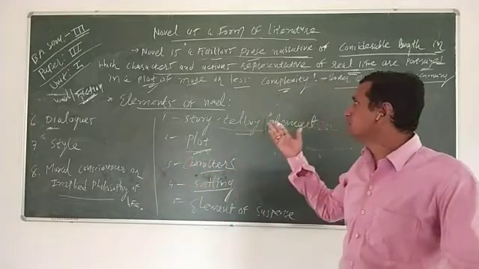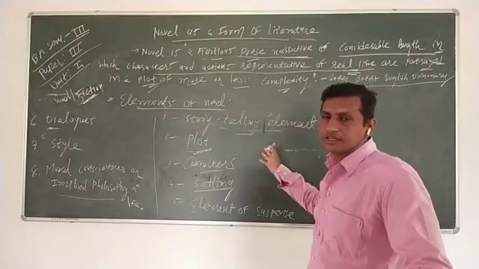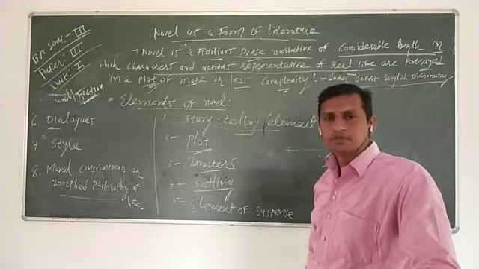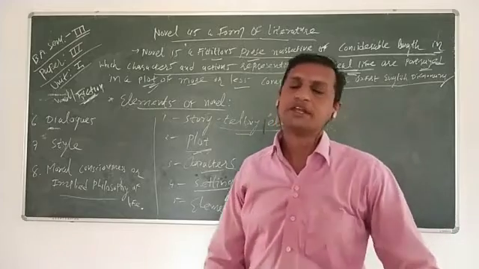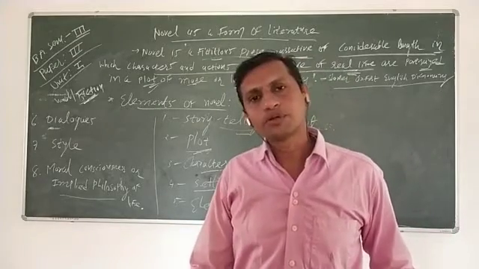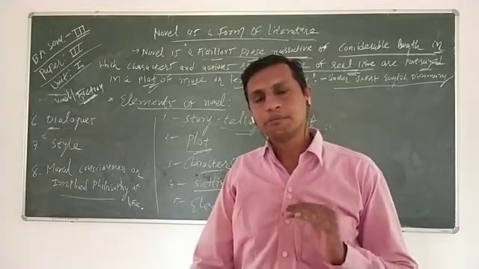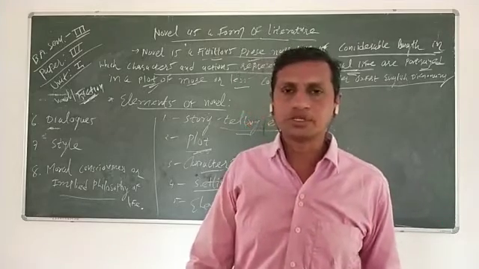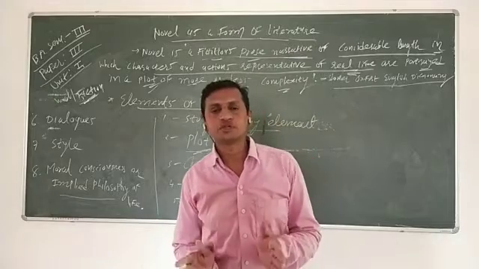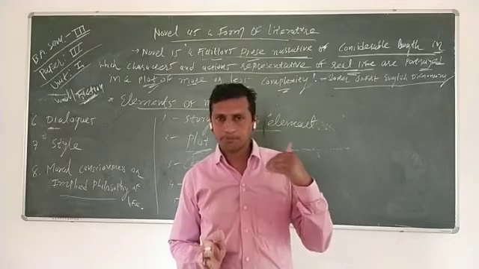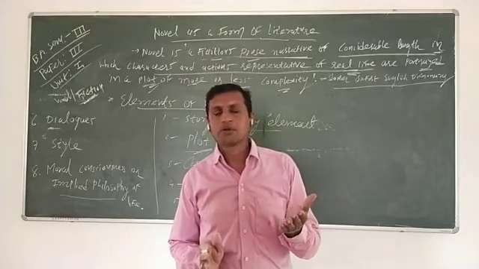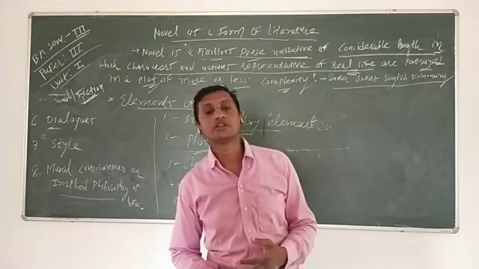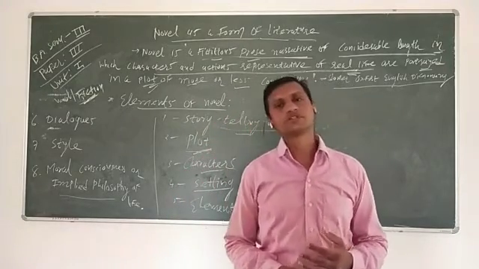That is the subplot in novel writing. There are two types of plot. A simple plot has a well-defined beginning, middle and end. A complex plot sometimes begins at the end of the story and the story is told in flashback. Sometimes it begins in the middle of the story, with the first part or the later part coming afterwards, and that is called a complex plot.